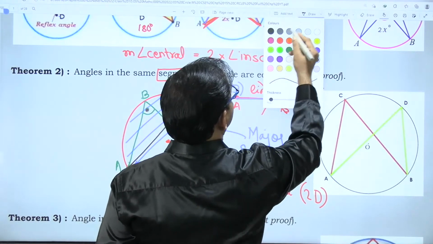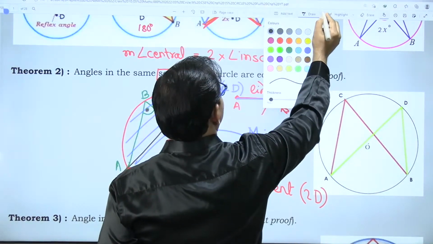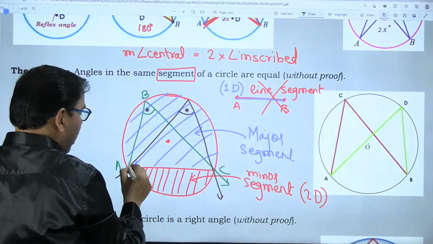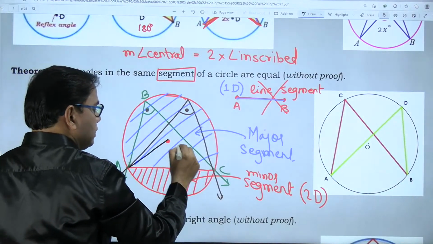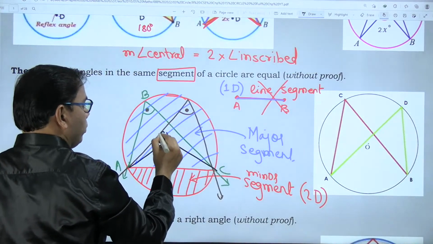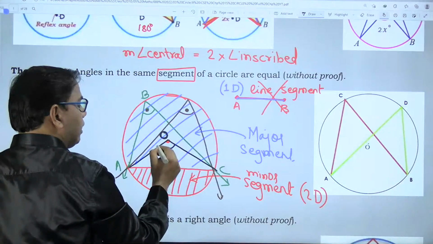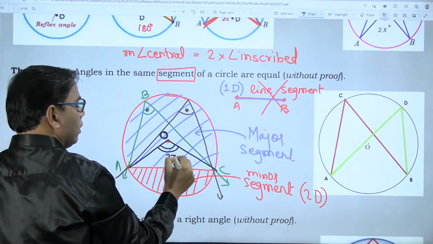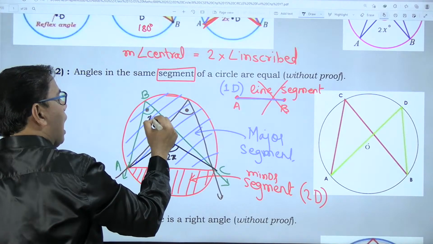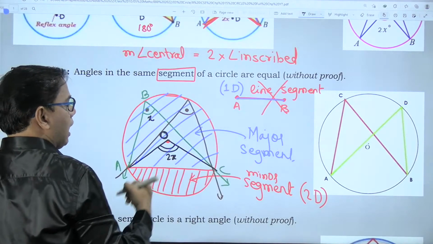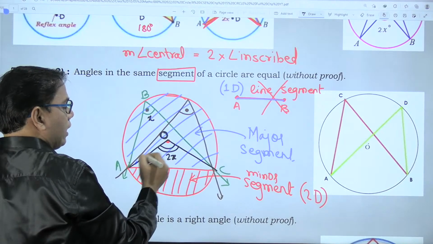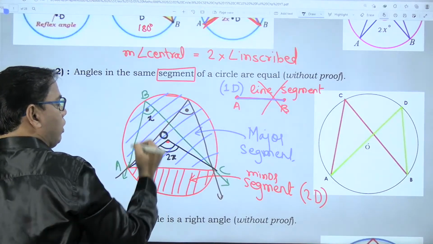Which color should I use? Let me use black. What are we going to do? We are going to consider this central angle AOB. If this central angle is 2x, the inscribed angle will be half. So angle ABC is half of angle AOC. So this 2x, this will be x.